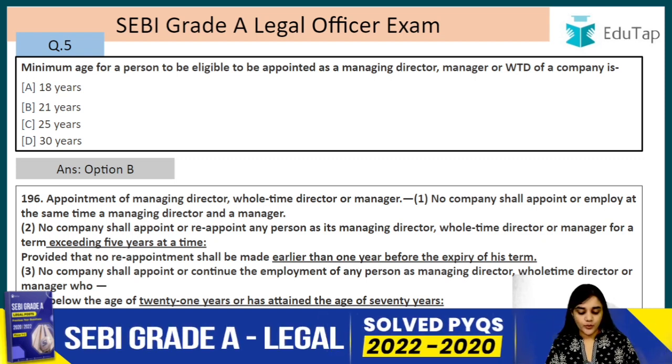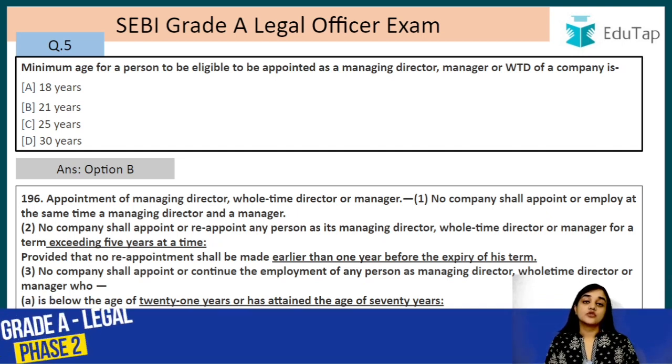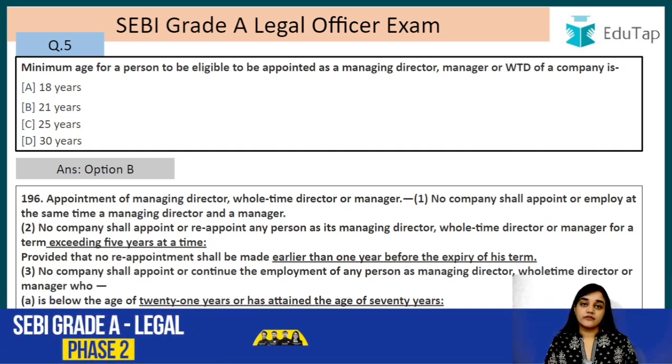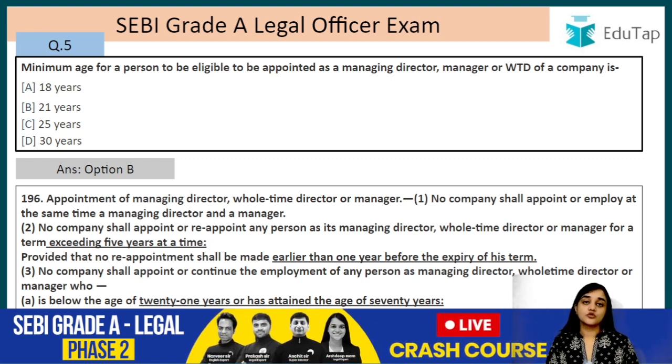No company shall appoint or continue the employment of any person as a managing director, whole-time director or a manager who is below the age of 21 years or has attained the age of 70 years. So the minimum age required is 21 years and the maximum is 70 years. So a person who is below the age of 21 years cannot become a whole-time director, a managing director or a manager, right?